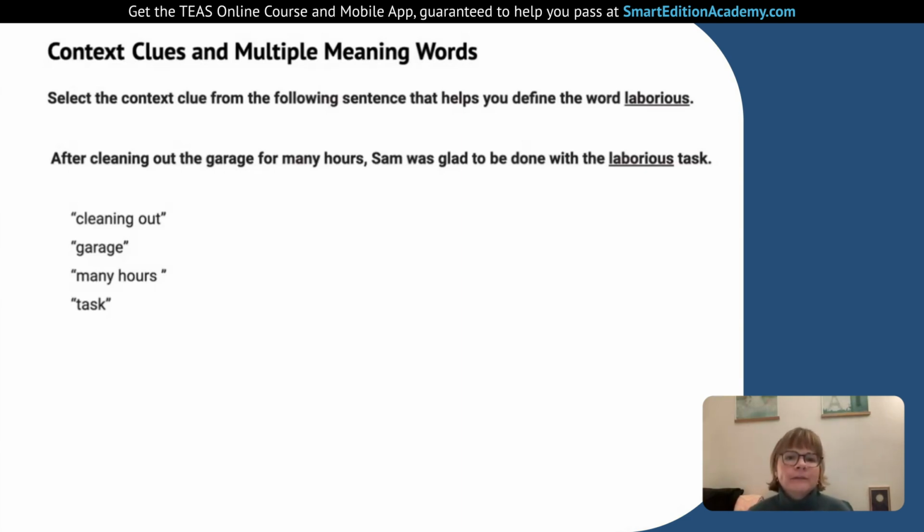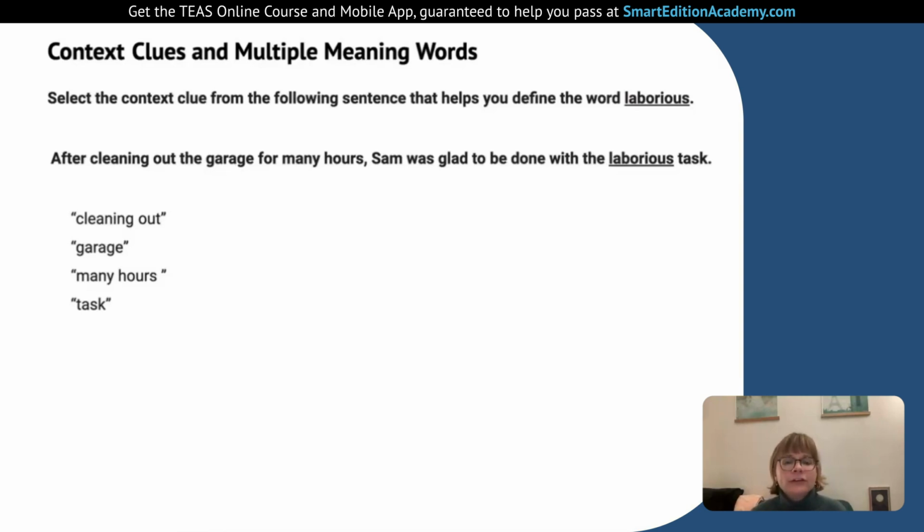Select the context clue from the following sentence that helps you define the word laborious. So, with these questions, it's important not to panic. The whole idea of the question is that these are words you might not know. Maybe you've seen them in the past, but you don't remember the meaning. Maybe it's a long and intimidating word. They try to do that on purpose. But really, it's about using your detective skills and figuring out the meaning of the word. So, if you see this underlined word and you don't automatically remember the definition or you can't think of a flashcard you had in the past, that's okay. It's not something to stress about.